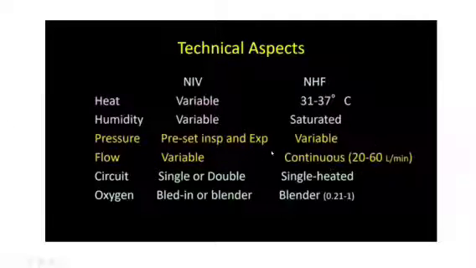Flow, I can keep a continuous flow of 60 liters per minute. All the high flow nasal cannulas which have been built till date give us the limit of 60 liters per minute. I'd like to explain this thing once. Already explained, my peak inspiratory flow is 20 liters per minute. If I'm spontaneously breathing, my peak inspiratory flow is 20.